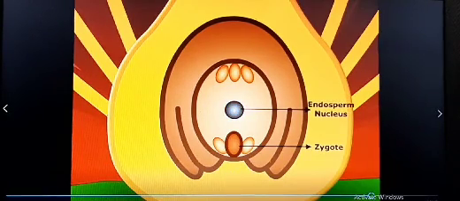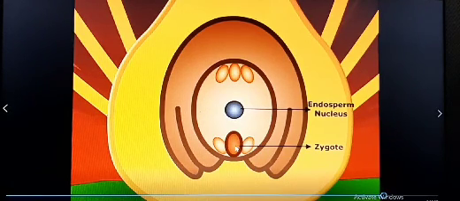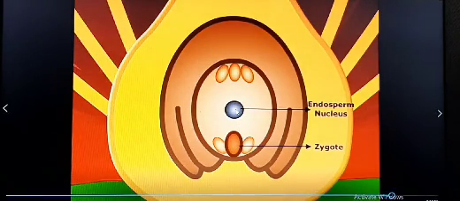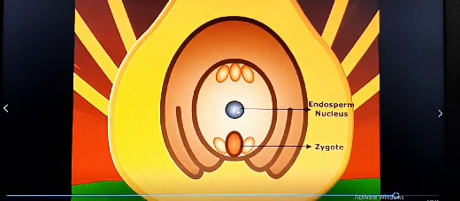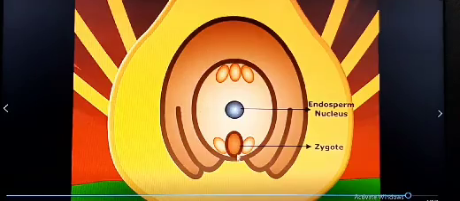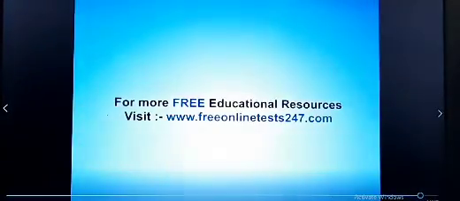And thus double fertilization takes place at two different places. This process of the fusion of one male gamete with the egg is known as first fertilization or syngamy, while the fusion of the other male gamete with the secondary nucleus is known as triple fusion or second fertilization. And thus first fertilization and second fertilization take place, so it is known as double fertilization.